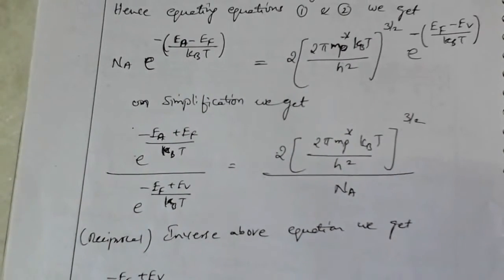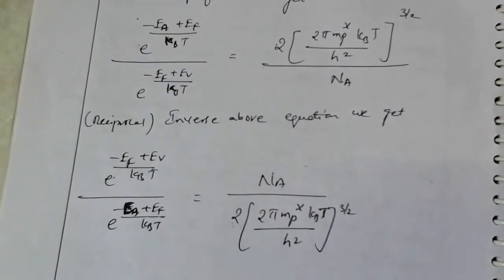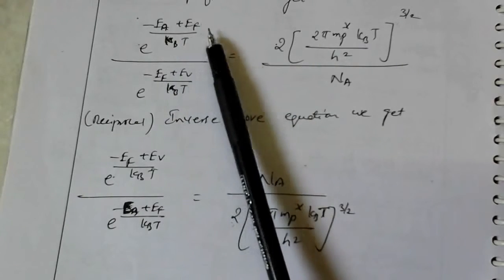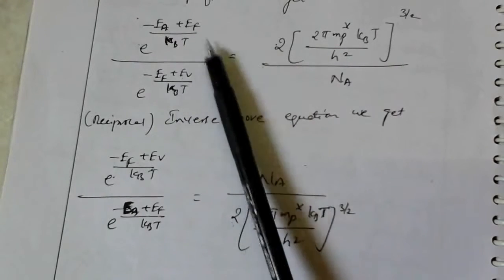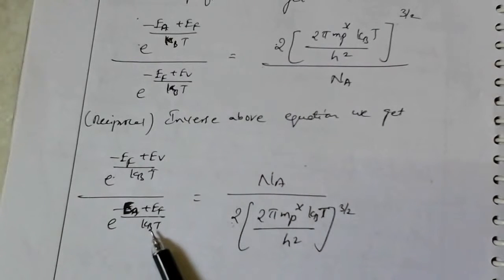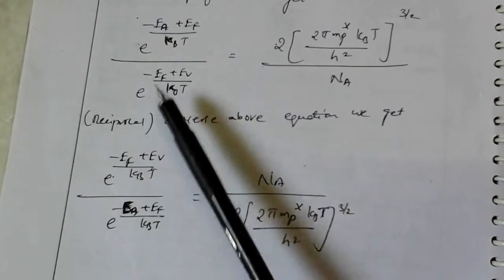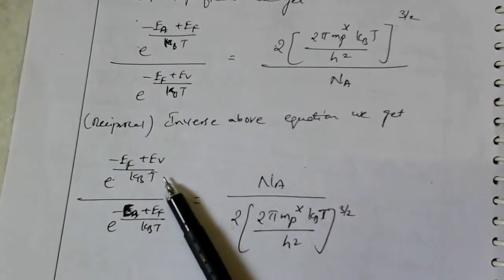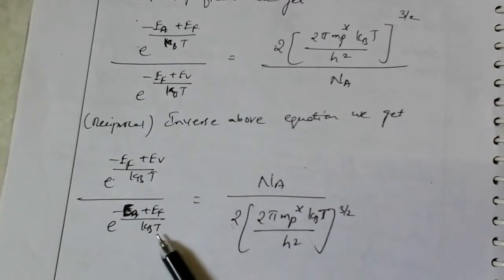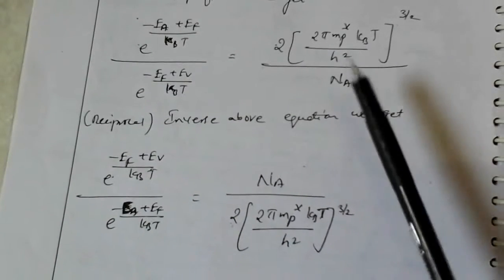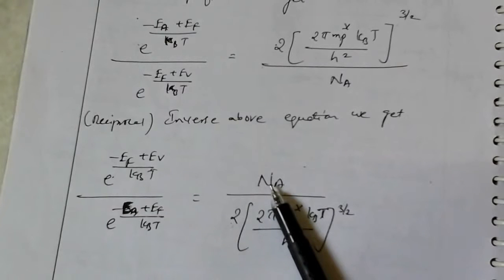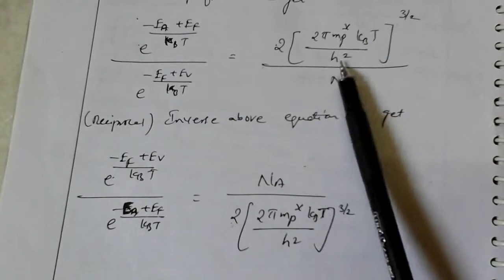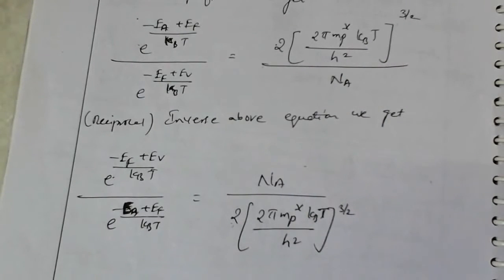In the above two equations, e power of Ea minus Ef by kBt we write as a denominator, and e power of minus Ef minus Ev by kBt we write as a numerator. This is called reciprocal. Next, Na is written in the numerator, and 2 into (2 pi mp star kBt by h square) whole power 3 by 2 is written as the denominator.